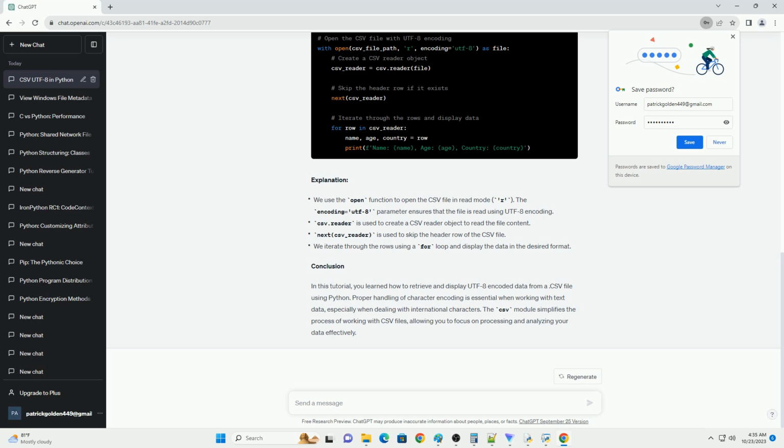Proper handling of character encoding is essential when working with text data, especially when dealing with international characters. The CSV module simplifies the process of working with CSV files, allowing you to focus on processing and analyzing your data effectively.